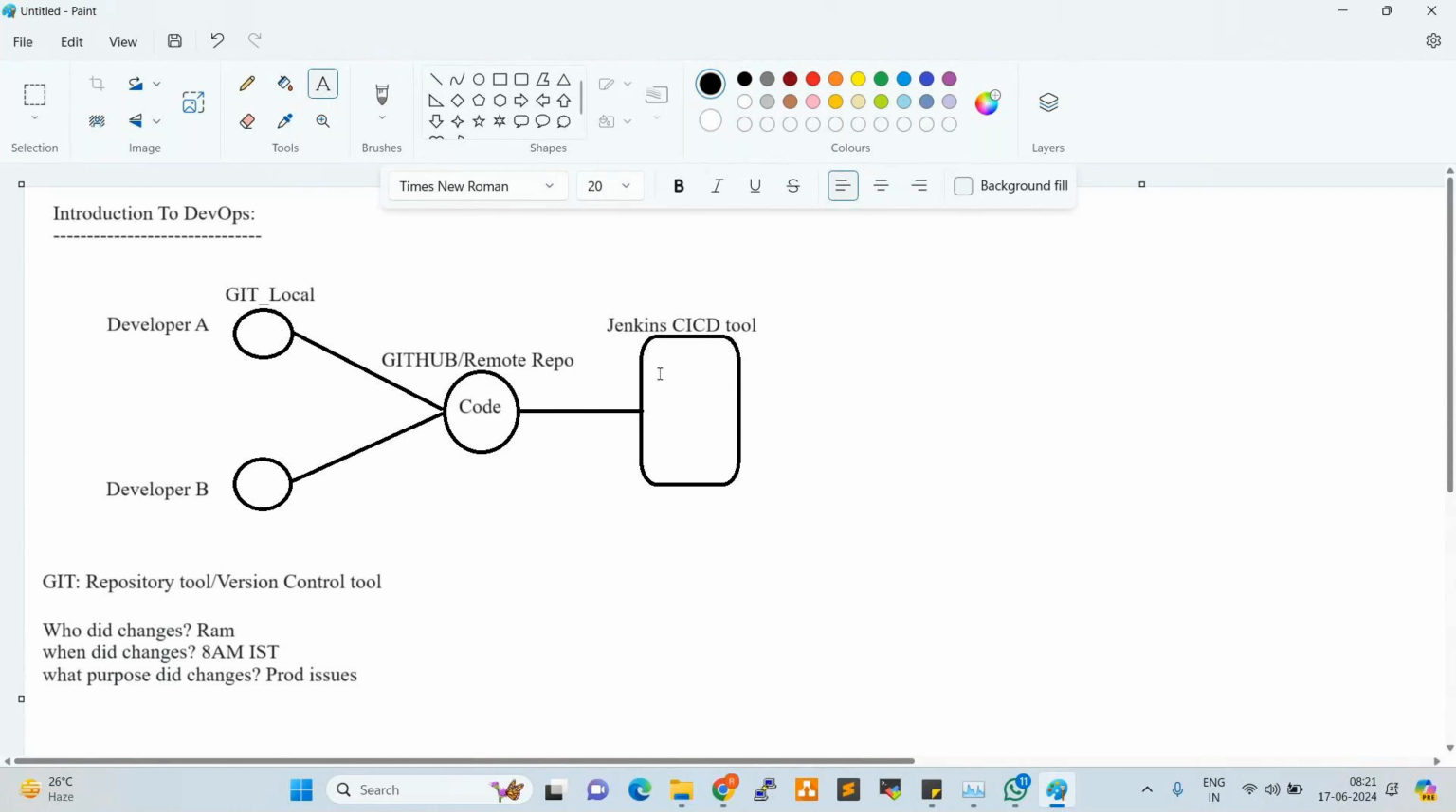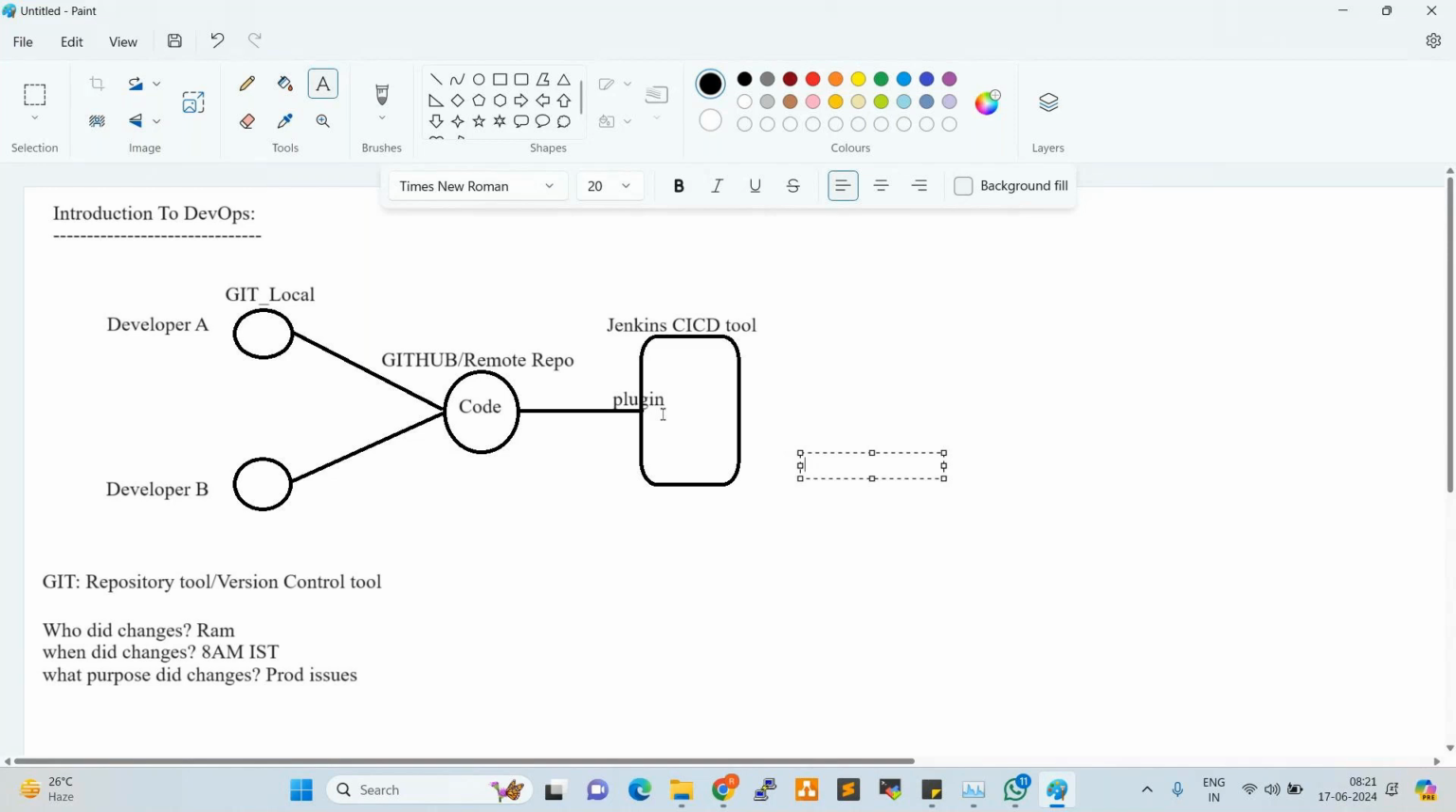So here, for example, this code I want to pull from GitHub to Jenkins. The code is available in GitHub. Before pulling this code from GitHub to Jenkins, first we need to integrate GitHub with Jenkins. How can we integrate? By installing a plugin. In Jenkins, we need to install the GitHub plugin. Once we install the plugin, Jenkins will start communicating with GitHub, right?